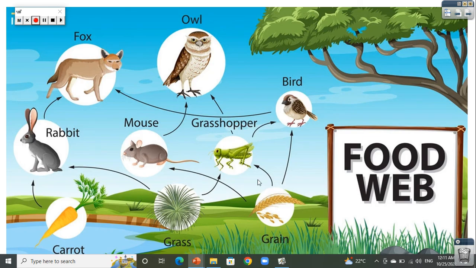Okay, so here, as we said before, the fox can eat the bird, right? And the fox also eats the rabbit. And the owl eats the mouse. Okay, so the food web shows us many food relations between living organisms and energy flows.